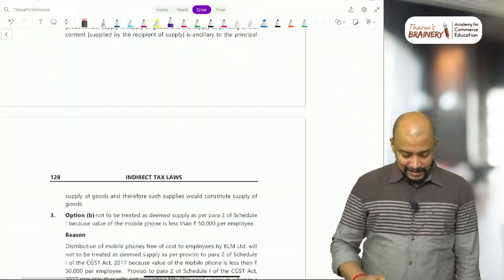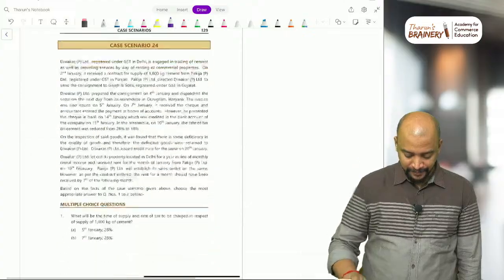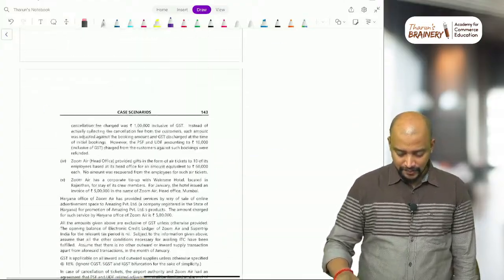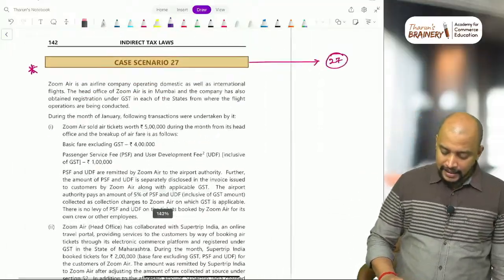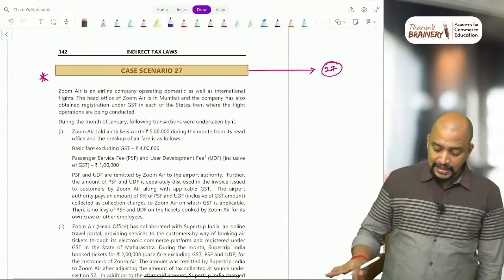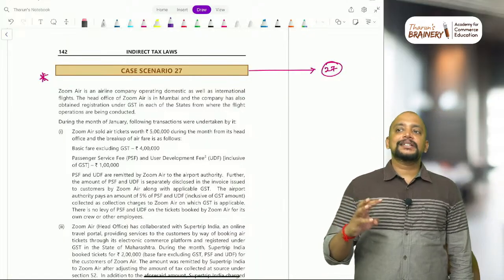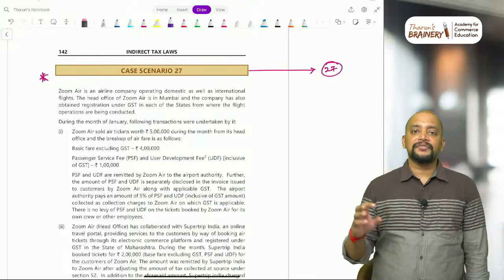Next, yes, case scenario number 27. This is related to PSF, passenger service fee, and user development fee related question.